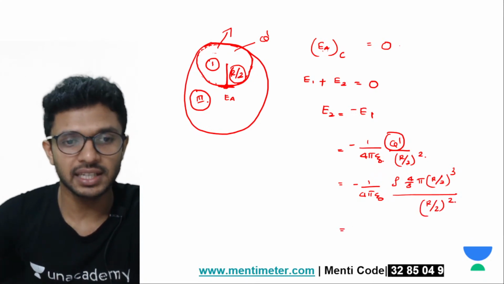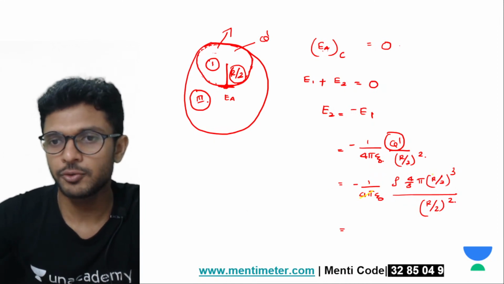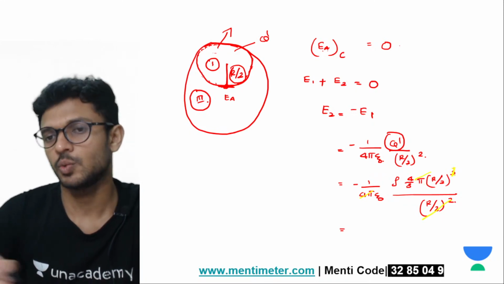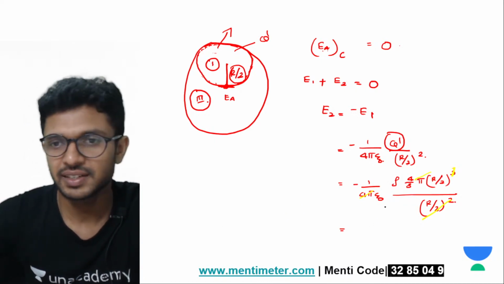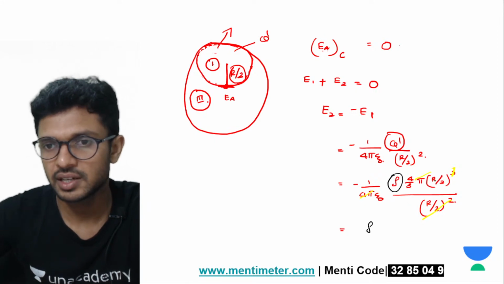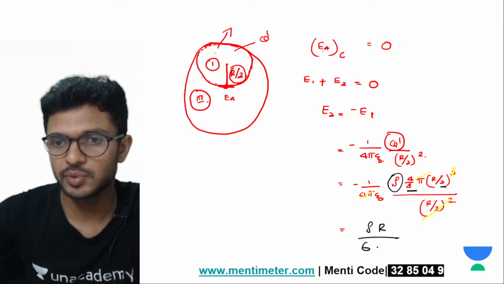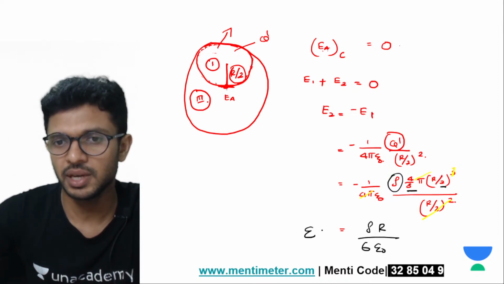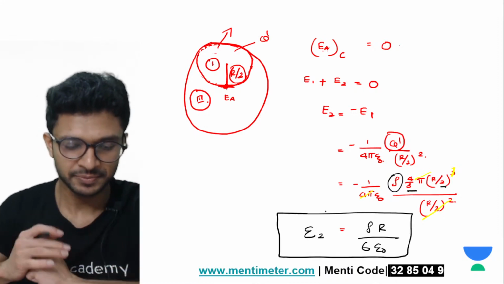Okay, whatever is there to cancel, bachcha log cancel kar le, you will get the answer. What is there to cancel? 1 by 4 pi, 1 by 4 pi, right? R by 2 square, R by 2 cube pe, so 1 you can cancel. So what it remains is, क्या remain हो जाएगा बच्चा लोग देख ले, ये rho remaining है, 1 R remaining है, 3 remaining है, 2 remaining है, so 6 and epsilon 0. So first we got it, electric field at the point A because of the remaining portion is rho R divided by 6 epsilon 0. Is it clear?